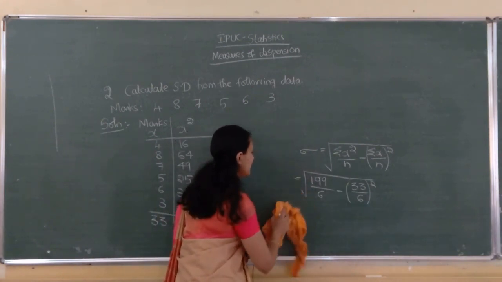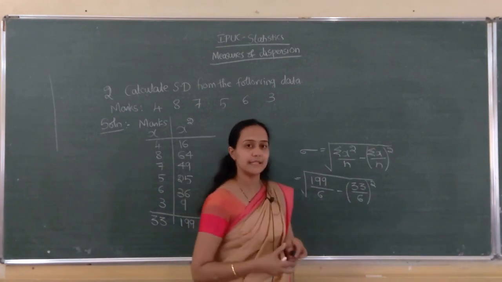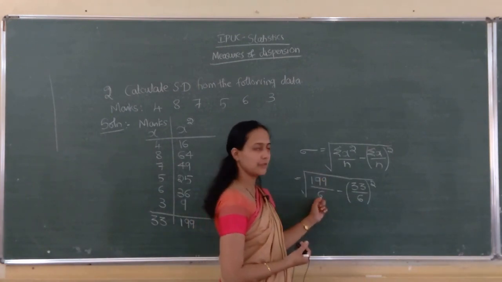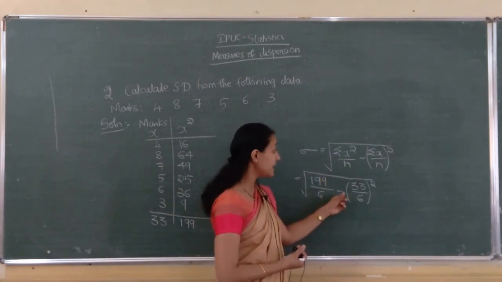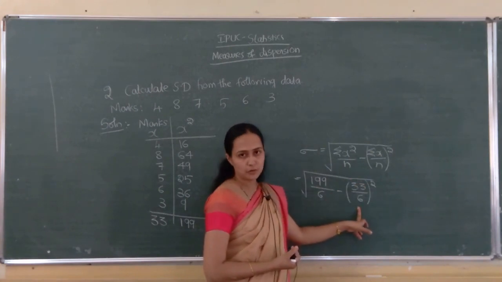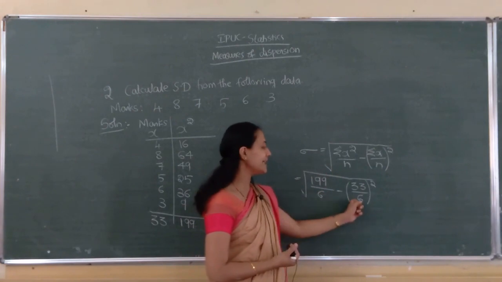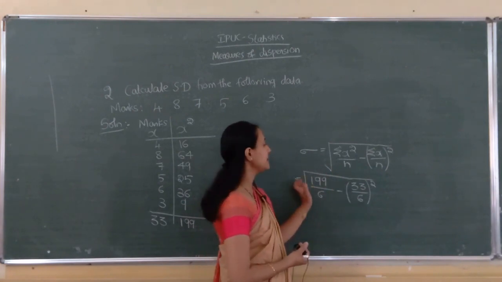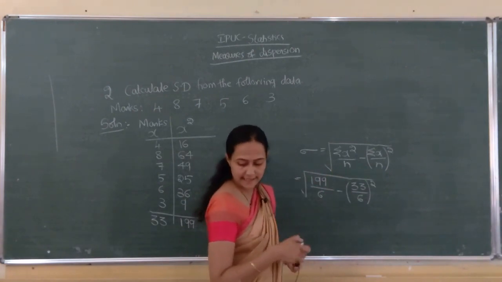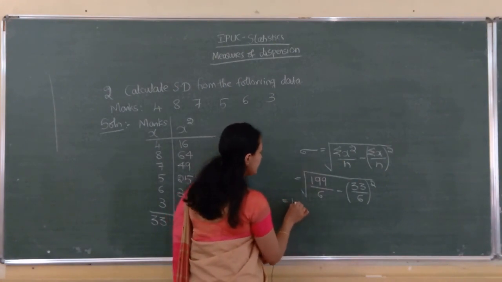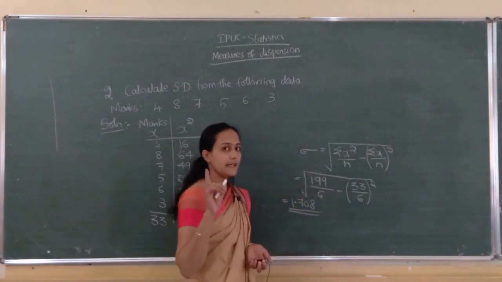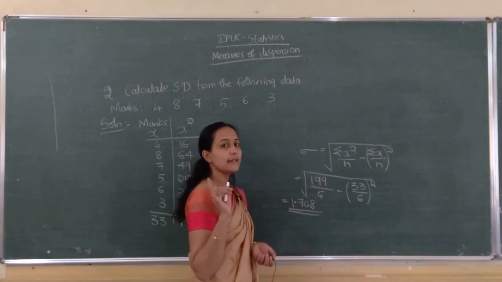I will write the whole answer. You can do it in the calculator. 199 by 6 you will get one quantity, minus 33 by 6 you have to do first, then square it. Then you have to subtract, then take the square root. You will get the answer as 1.708. Remember, you have to put the unit.